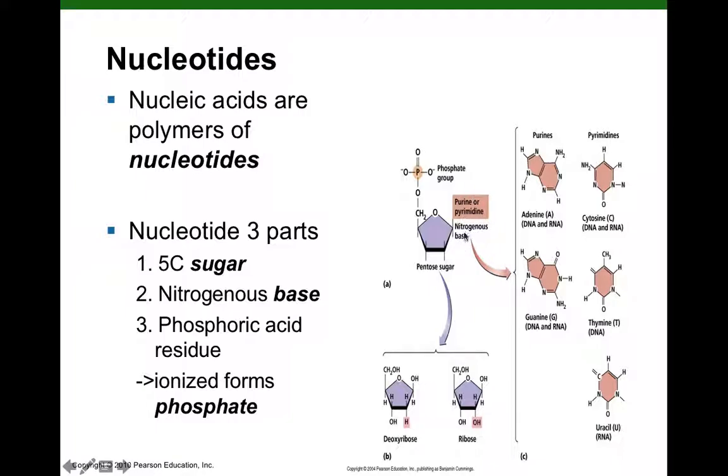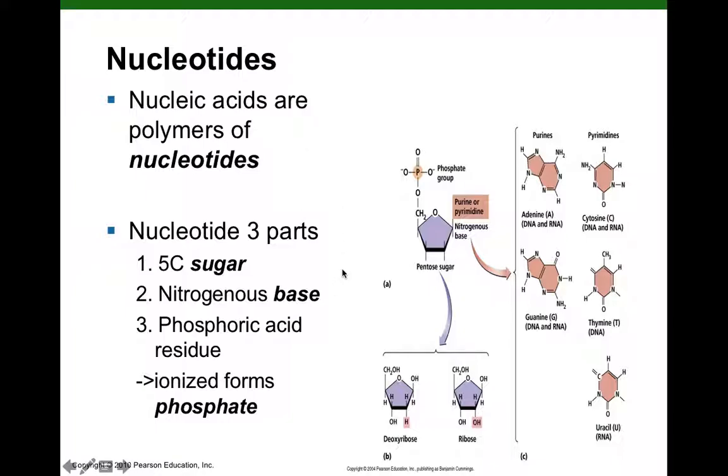Okay, so we have our pentose as part of our nucleotide, and then the second part will be our nitrogenous base. And we can see over here the reason they're called nitrogenous bases is that they contain nitrogen. And we'll be talking about the different types of nitrogenous bases. We find 4 nitrogenous bases in DNA and 4 nitrogenous bases in RNA. And then the third component is a phosphoric acid residue. We'll just call it a phosphate group. And again, we want to remember that those unionized phosphate groups ionize, releasing 2 hydrogen ions, so they're very acidic, and that's where the acid of nucleic acid came from.